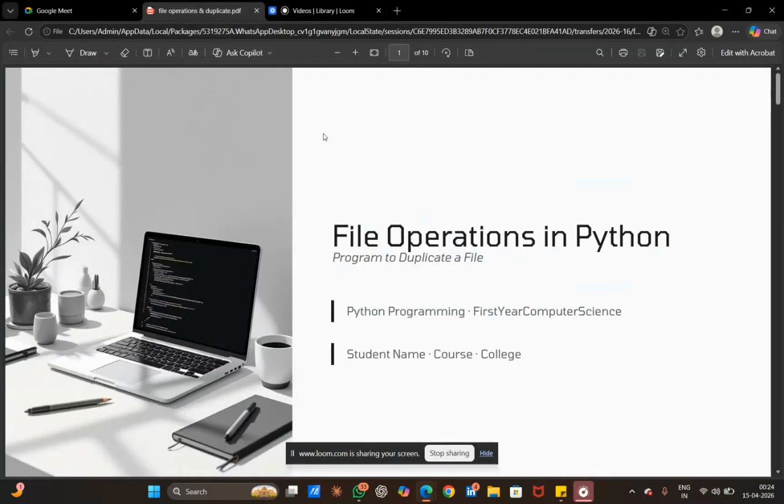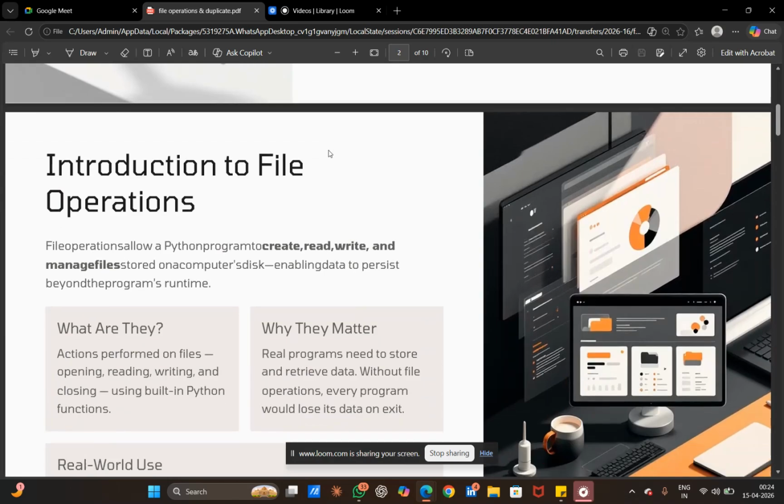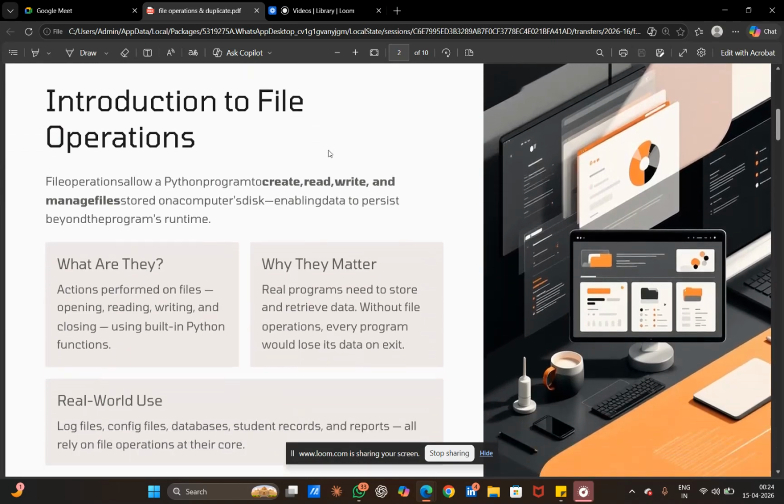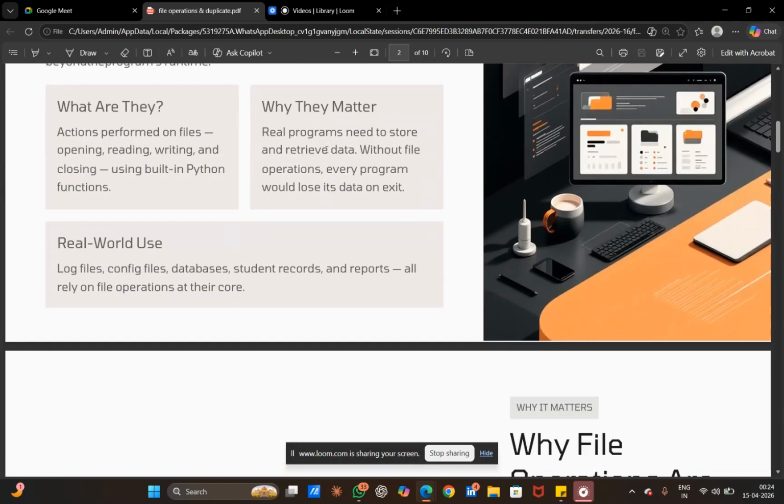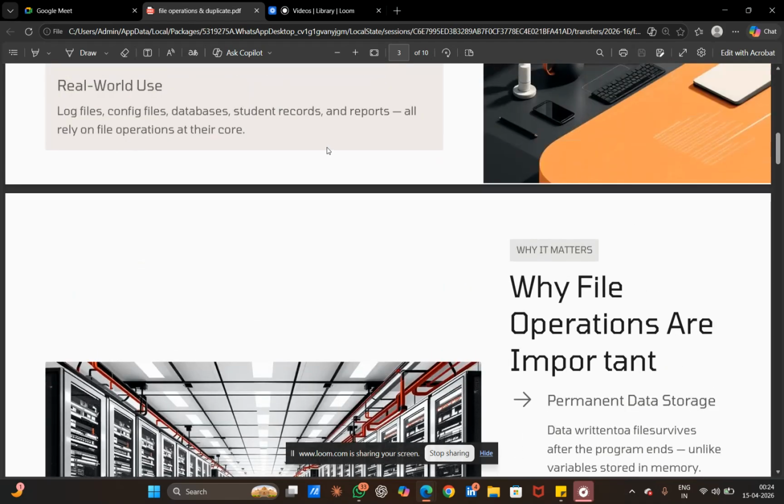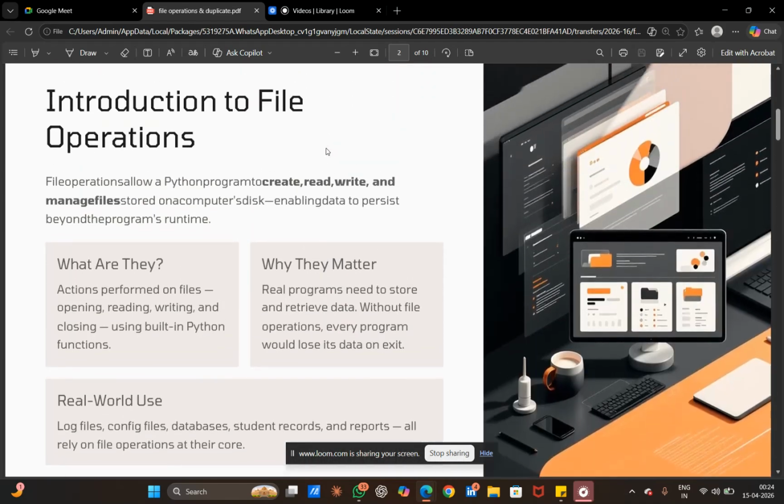I am from SE2 batch, and today I am going to explain the topic of file operations in Python and a simple program to duplicate a file. File operations are very important in programming because they help us store and manage data in files. First of all, an introduction to file operations. Let's understand what file operations are.